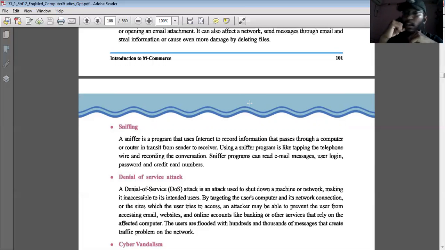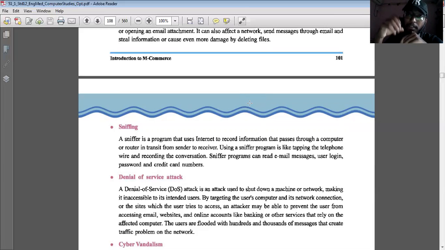Another example I can give is call tracking. Call tracking can also be done by hackers. There are two types of hackers: white hat hackers and black hat hackers. White hat hackers are those who work legally; they are mainly used for cyber crimes, for the cyber police in the police station.